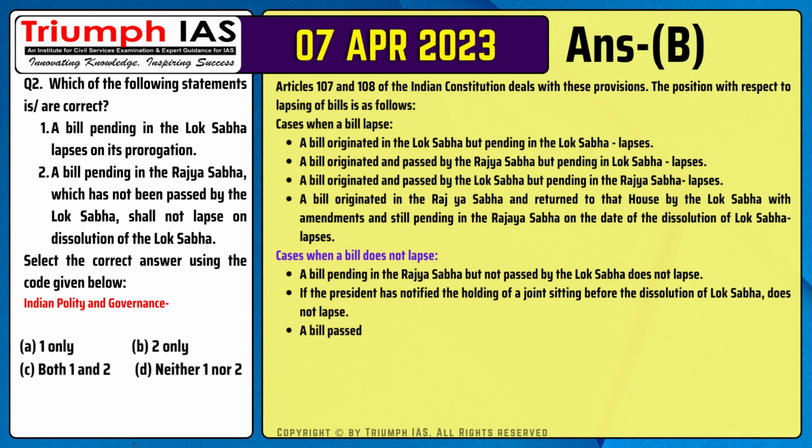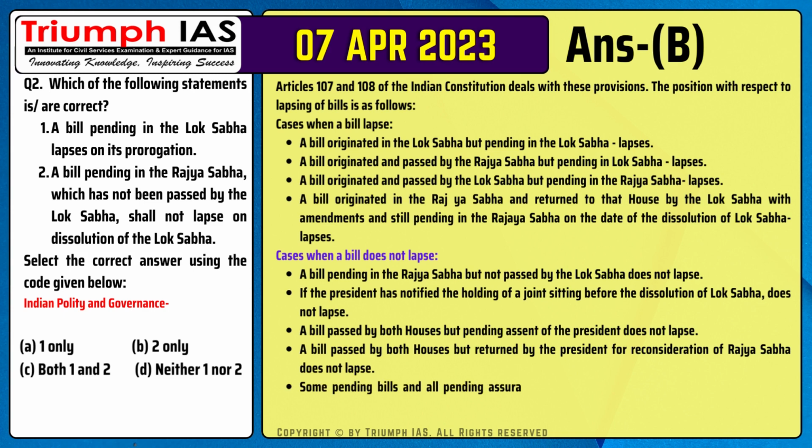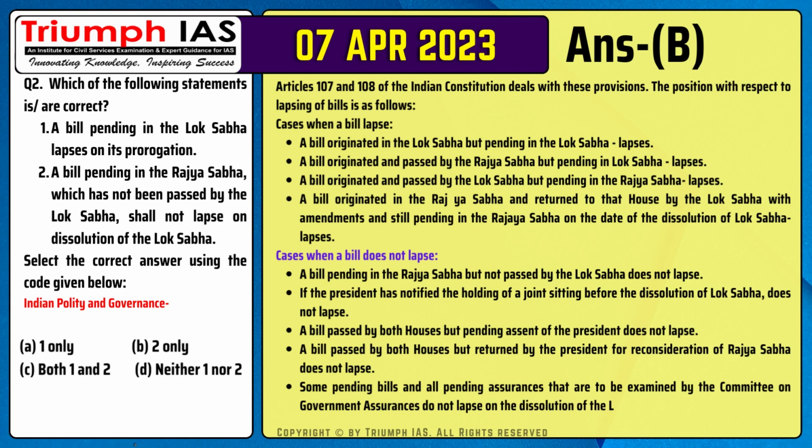Number 2. A bill for which the President has notified the holding of a joint sitting before the dissolution of Lok Sabha does not lapse. Number 3. A bill passed by both houses but pending assent of the President does not lapse. Number 4. Some pending bills and all pending assurances that are to be examined by the Committee on Government Assurances do not lapse on the dissolution of the Lok Sabha.